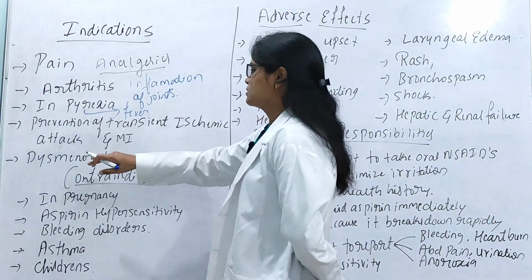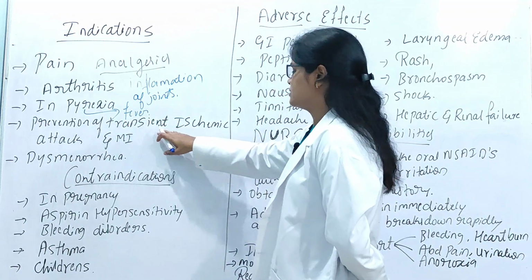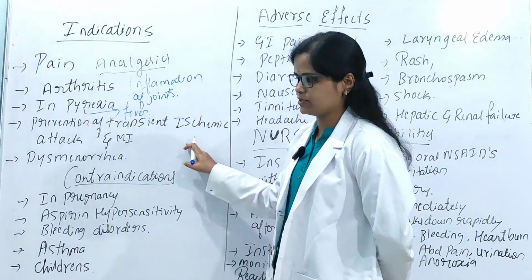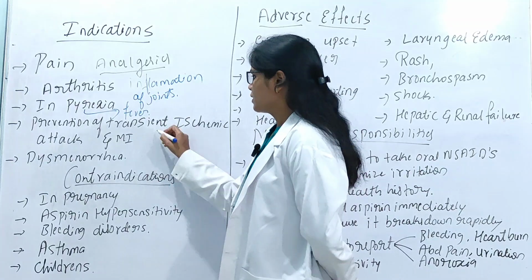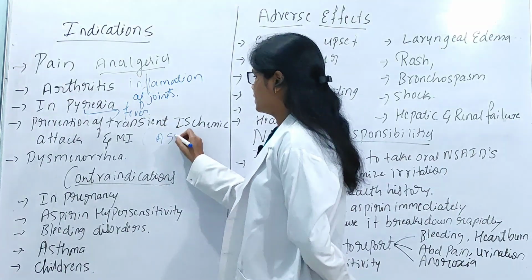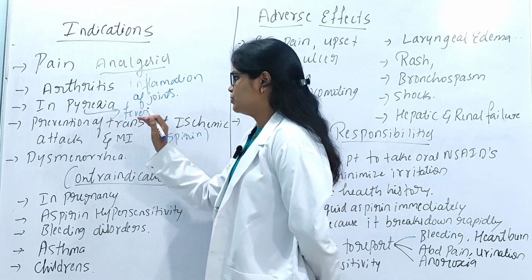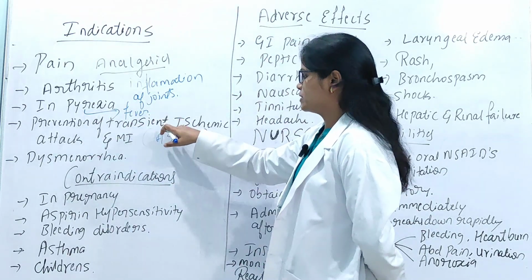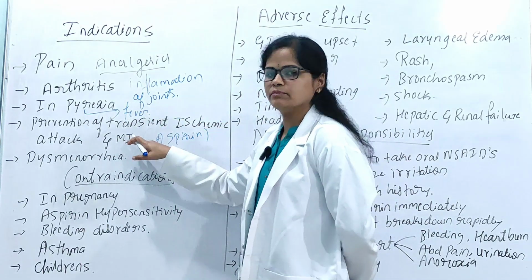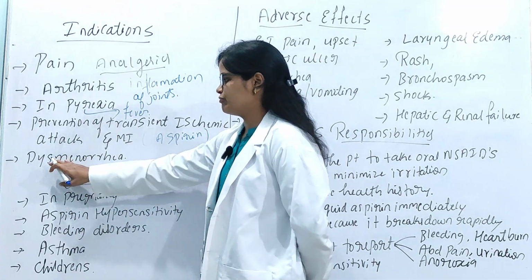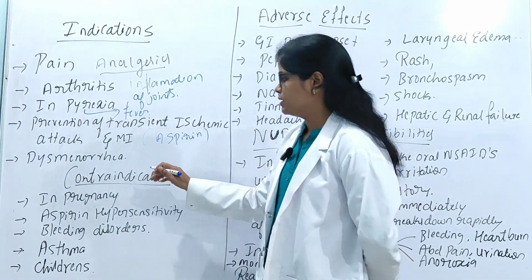Next, these drugs are used for the prevention of transient ischemic attack and myocardial infarction. Aspirin is mainly used for this. And also these drugs are used for the treatment of dysmenorrhea.